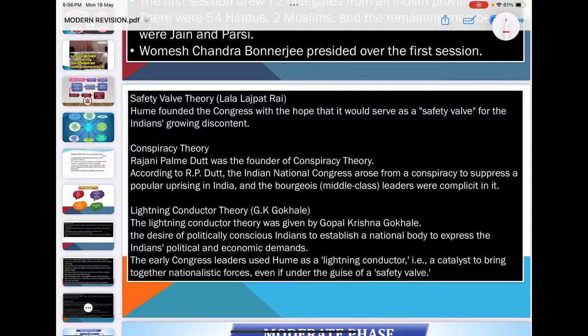Lightning conductor theory, Gokhale. Yes, the desire of politically conscious Indians to establish a national body to express Indian political and economic demands. Early Congress used Hume as a lightning conductor, a catalyst to bring together nationalistic forces, even if under the guise of a safety valve. So, if Indians started it, the British would dispose of it or end it. That is why they used Hume as a lightning conductor to start this political platform.